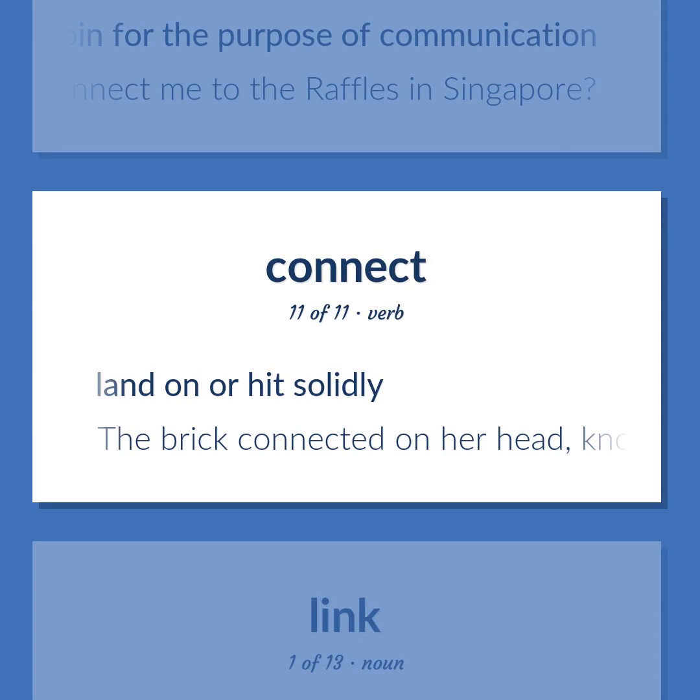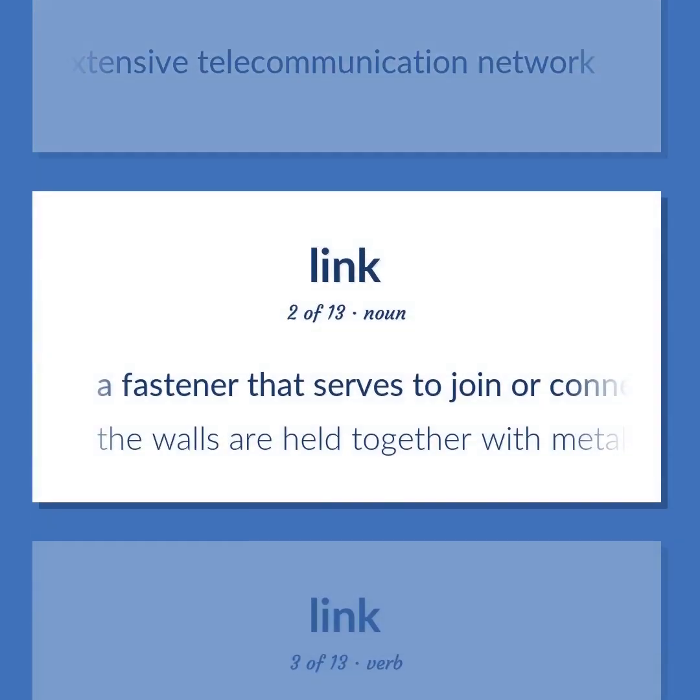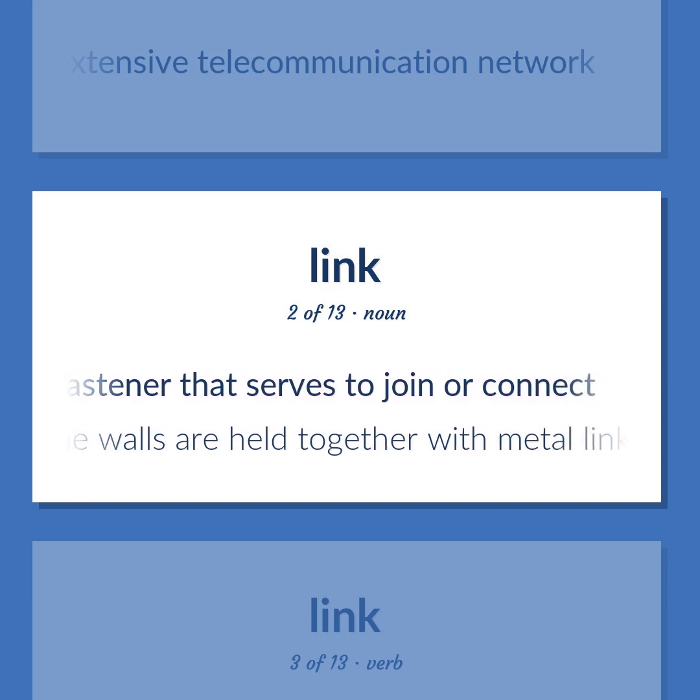The brick connected on her head, knocking her out. A two-way radio communication system, usually microwave, part of a more extensive telecommunication network. A fastener that serves to join or connect. The walls are held together with metal links placed in the wet mortar during construction.